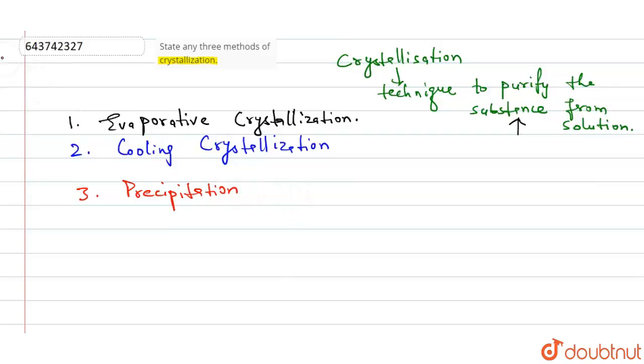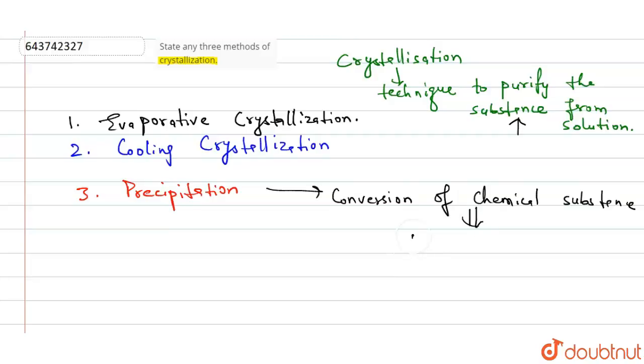So I'll write in short form here what precipitation is. It is a conversion of a chemical substance into an insoluble form.